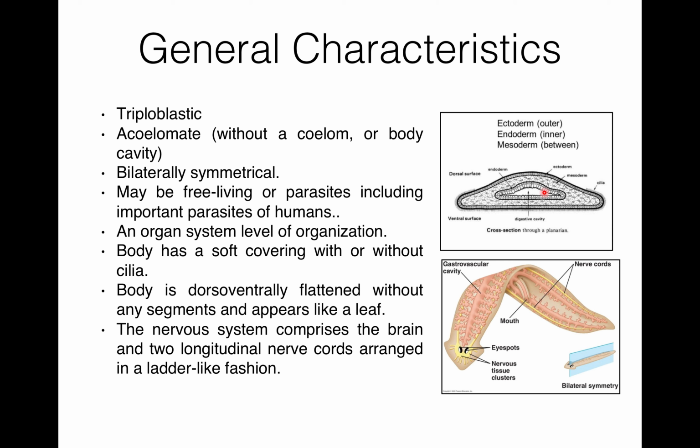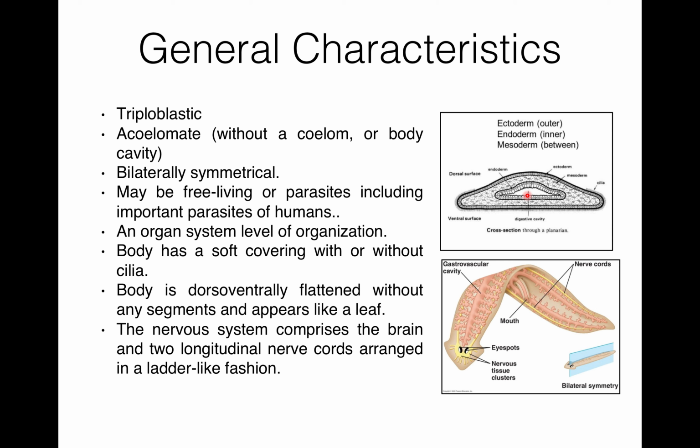So here you can see tissue and organs develop from three primary embryonic cell layers. So this is the endoderm, which is the innermost. Then this is the mesoderm, which is the middle, and the outermost is ectoderm. So it is a cross section through a planaria, that is a Dugesia. If we see it through cross section, then we can see three layers: endoderm, mesoderm, and ectoderm.